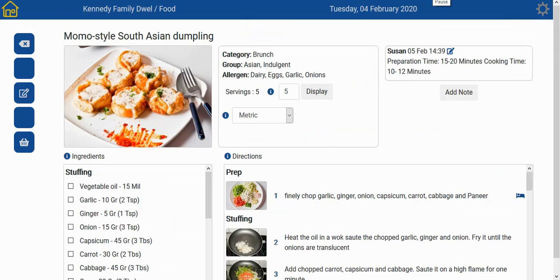This concludes the recipe creating and updating portion of this video, and shortly we'll proceed with the food planning features of the food module.